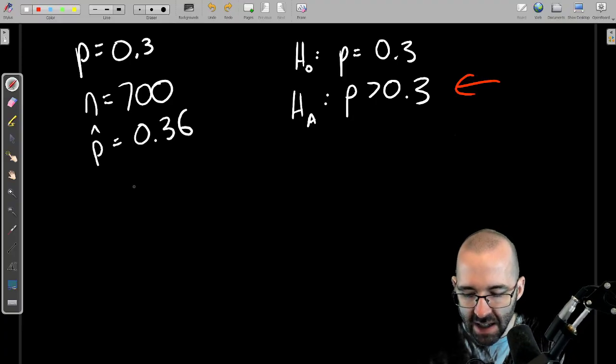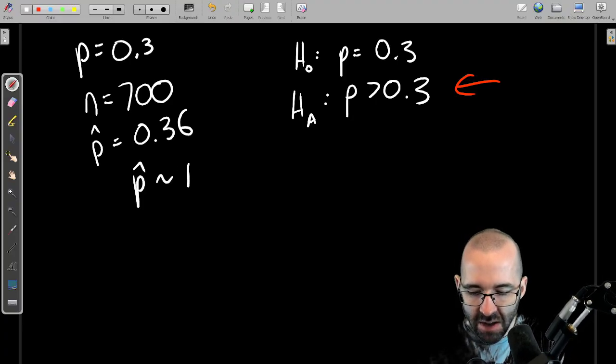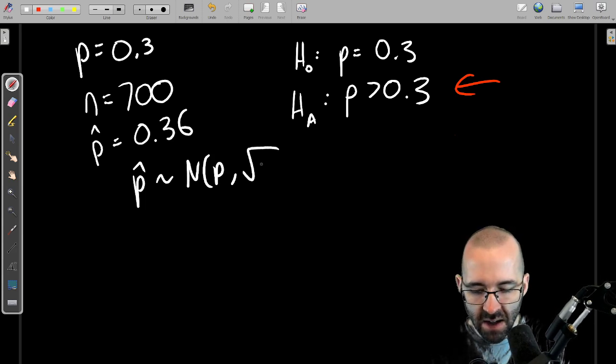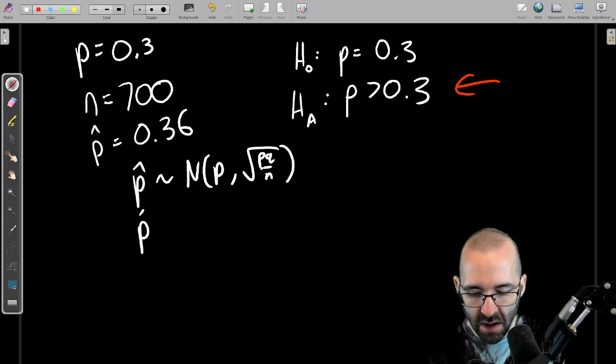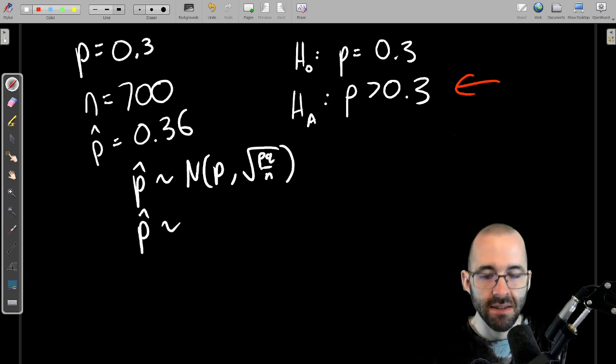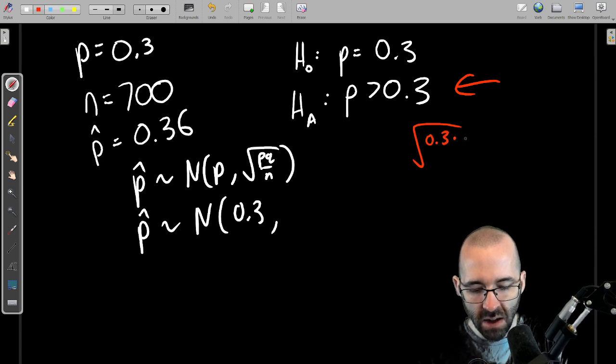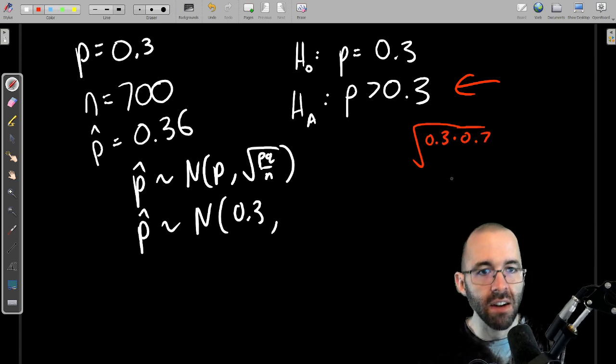We know that p hat is going to be normally distributed with a mean of p and a standard deviation of the square root of pq over n. So let's find what those are. p is 0.3. What's the standard deviation? Square root of 0.3 times q, which will be 0.7 here.